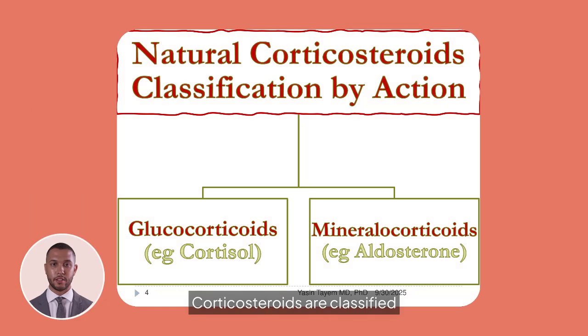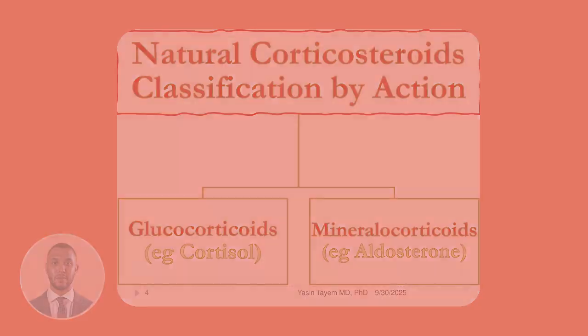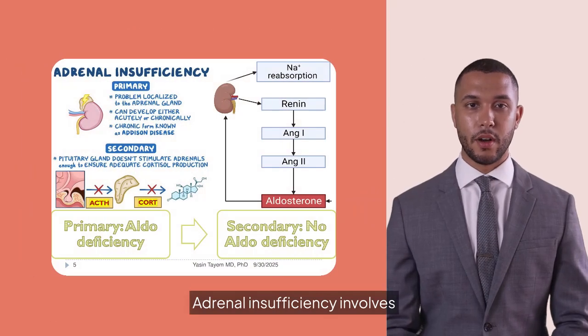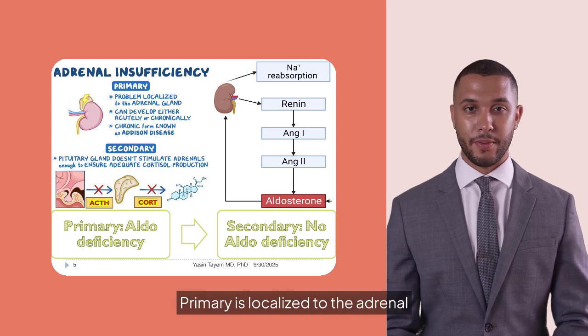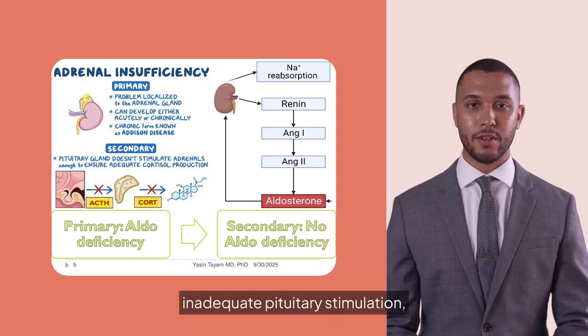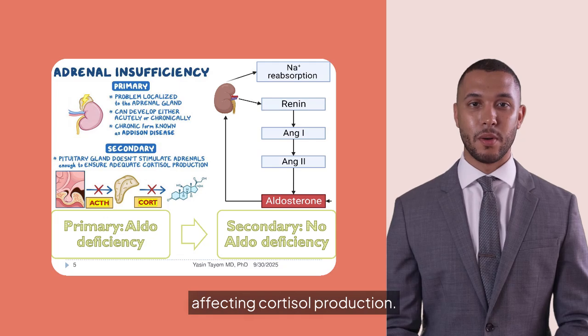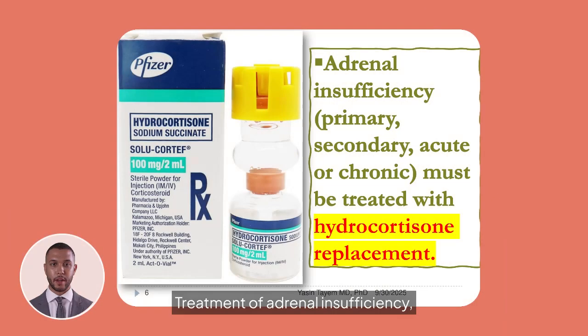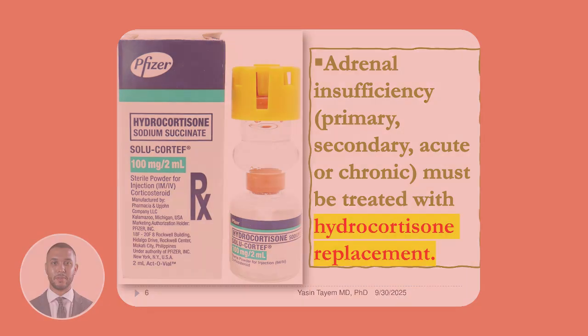Natural corticosteroids are classified by action into glucocorticoids, like cortisol, and mineralocorticoids, such as aldosterone, each with distinct physiological roles. Adrenal insufficiency involves primary and secondary types. Primary is localized to the adrenal gland, while secondary involves inadequate pituitary stimulation, affecting cortisol production. Treatment of adrenal insufficiency, whether primary, secondary, acute, or chronic, requires hydrocortisone replacement to manage hormone deficiencies effectively.